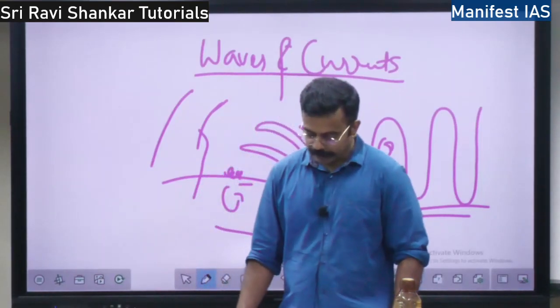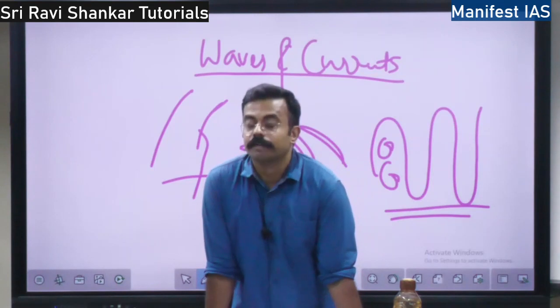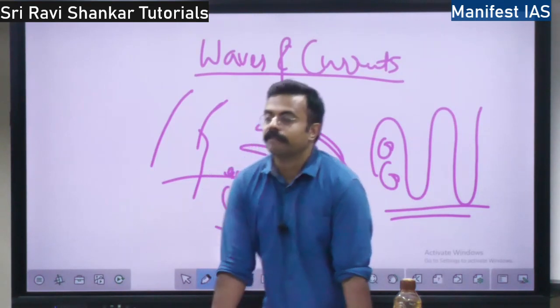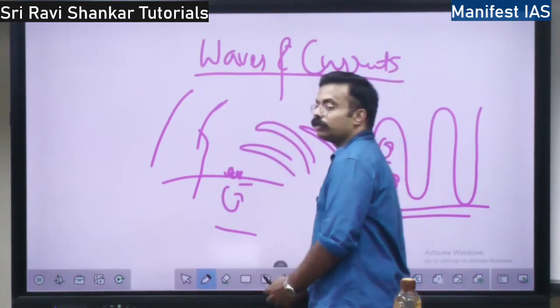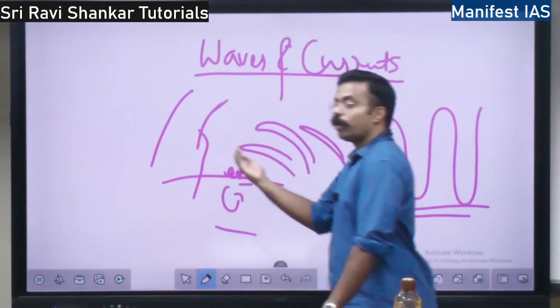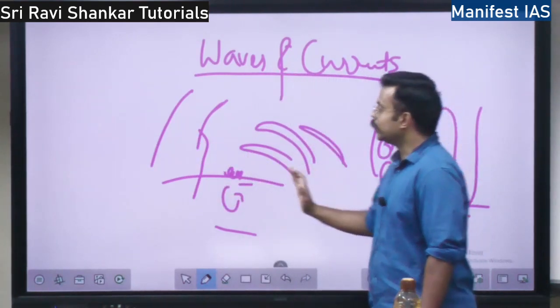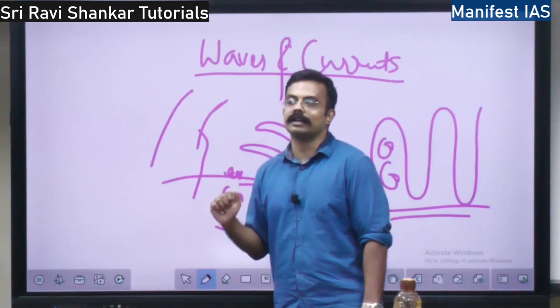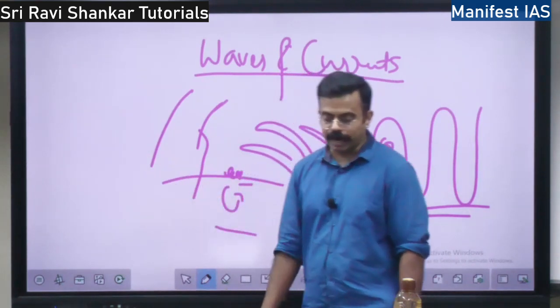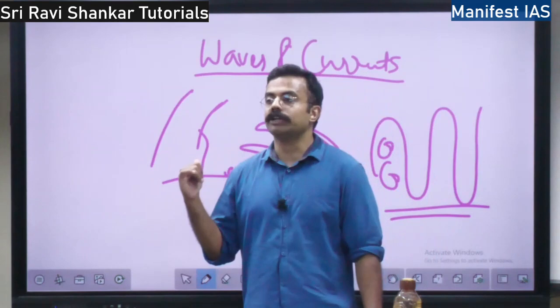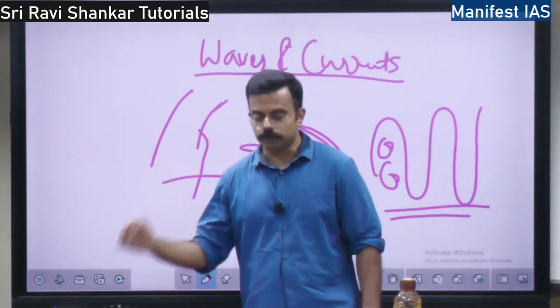The third factor is an advancing or retreating coast. Retreating coast means the coast is going backwards. Advancing means it is moving towards the land, right? The coast is moving towards the land. All these three things are going to affect the coastline, the coastal landform.